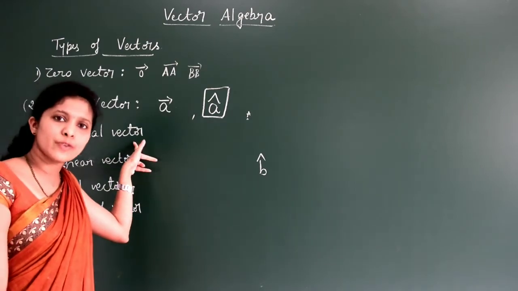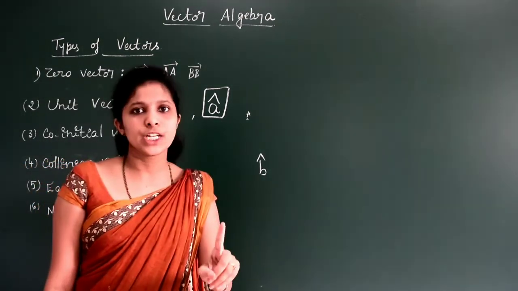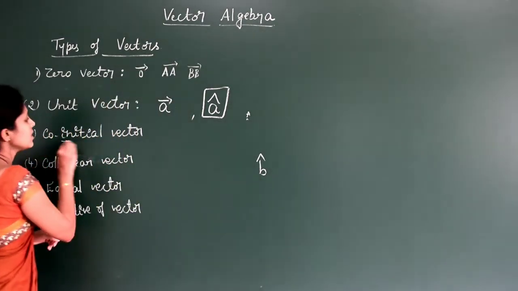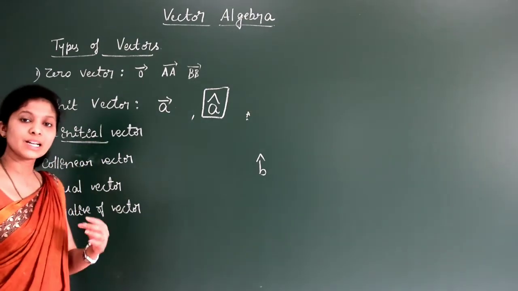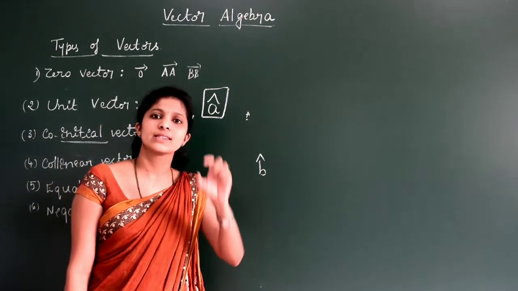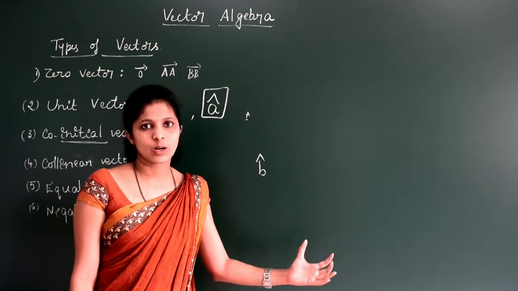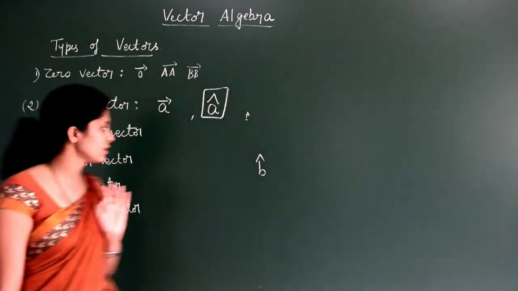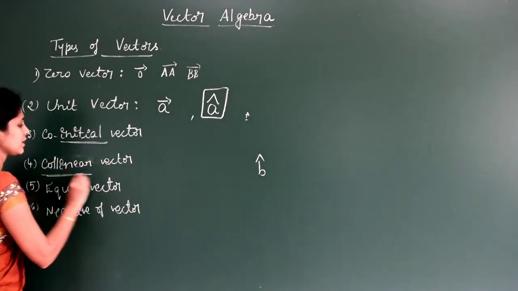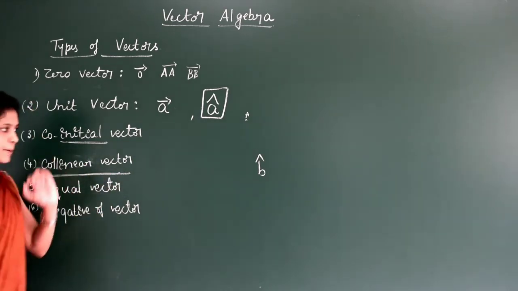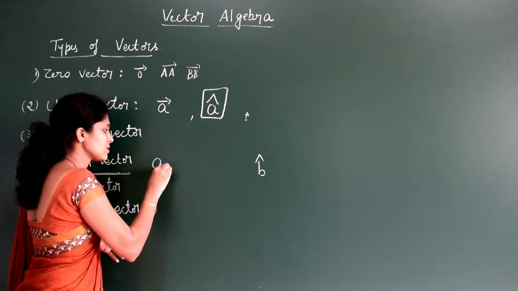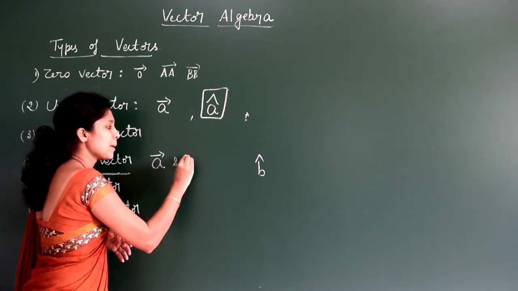Now the co-initial vector. Suppose two or more vectors have the same initial point. A co-initial vector is nothing but two or more vectors having the same initial point. Then they are called co-initial vectors. Next is the collinear vector. Important one. Consider A vector and B vector.